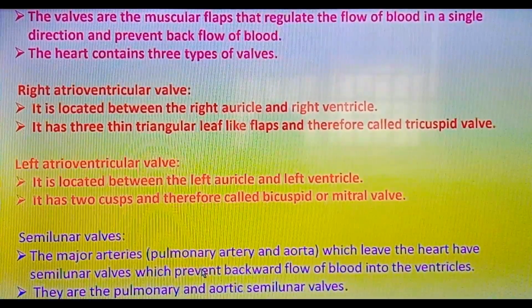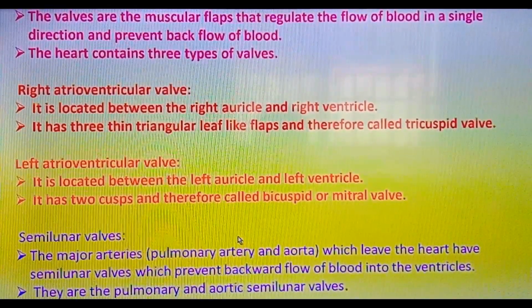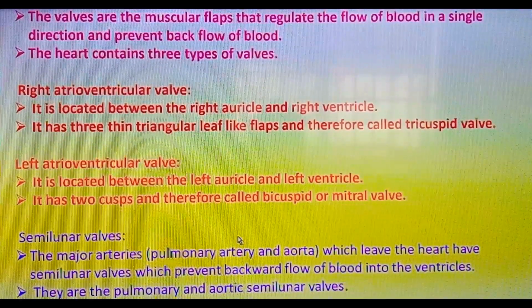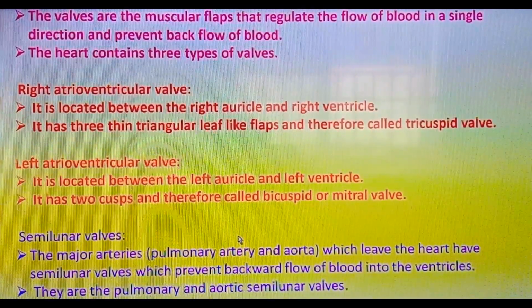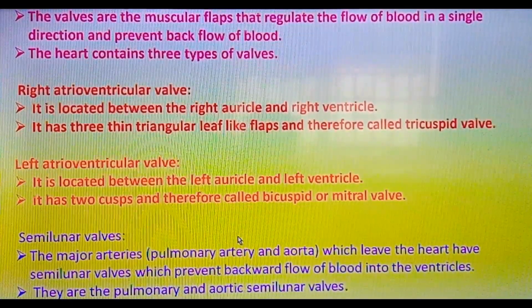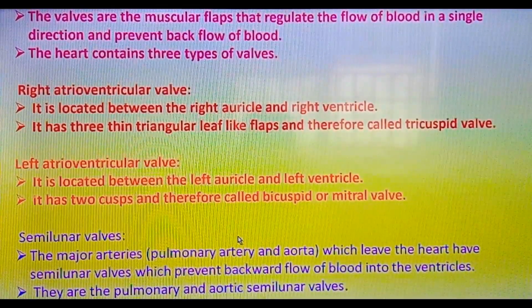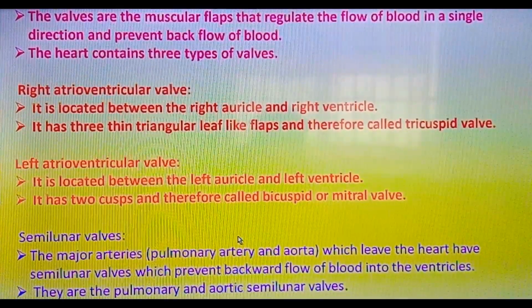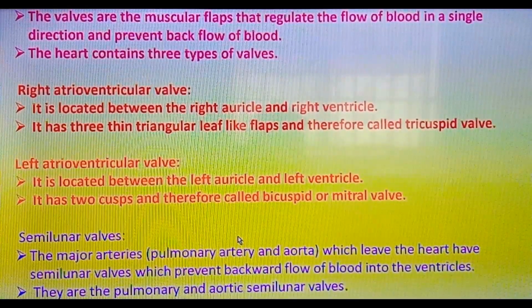This valve has three triangular leaf-like flaps and therefore it is termed the tricuspid valve. The apices of these flaps are held in position by chordae tendineae. These arise from the muscular projections of the wall of the ventricle known as papillary muscles.